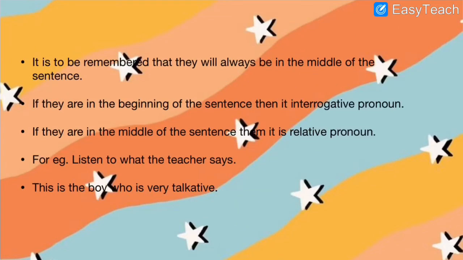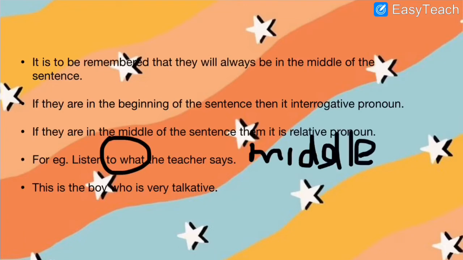And you have to remember that they will always be in the middle of a sentence. If they are in the beginning of a sentence, they will be interrogative pronouns, and if they are in the middle of the sentence, they will be relative pronouns. For example, listen to what the teacher says. Now see, what is a WH type of word, but since it is in the middle, it will be called what pronoun? RP. RP means relative pronoun.